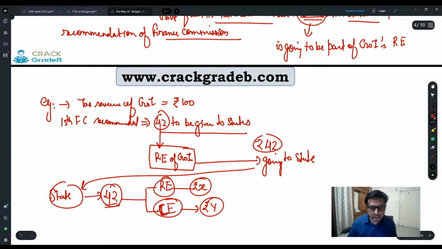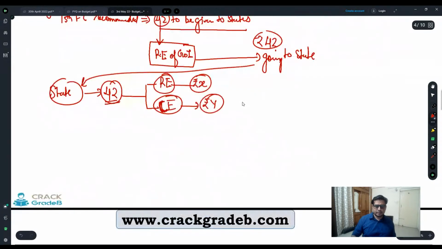So now the question is here: the revenue deficit is equal to revenue expenditure minus revenue receipts.